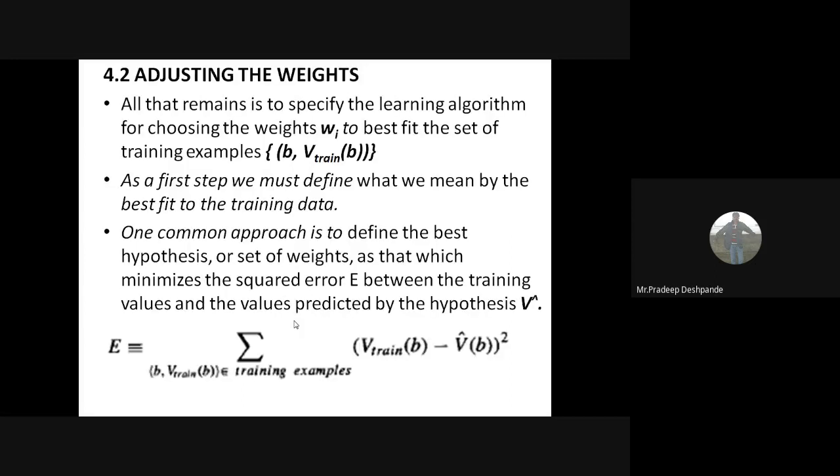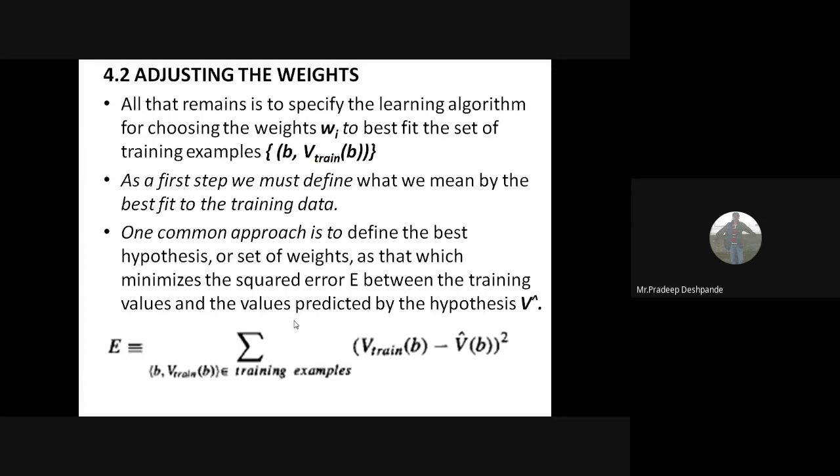Then after this, we need to adjust the weights sometimes. How to adjust the weights? To specify the learning algorithm for choosing the weights Wi to best fit the set of training examples, the first step is that we must define what we mean by the best fit to the training data. How to assign the values to the Wi's, that is W0 to W6? One common approach is to define the best hypothesis, or set of weights, as that which minimizes the squared error between the training values and the values predicted by the hypothesis.